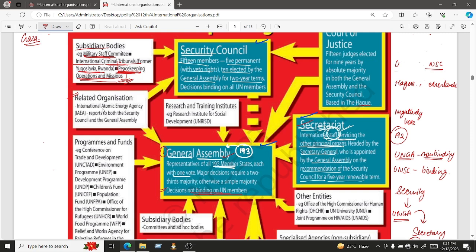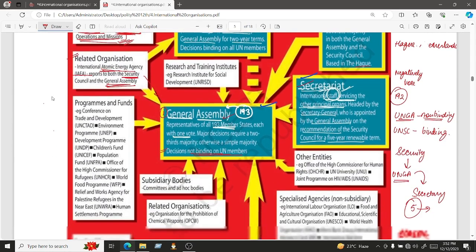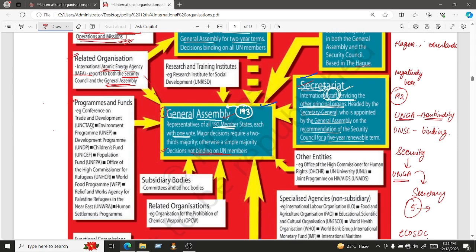The first one is the International Atomic Energy Agency. It's an agency that is working towards the development of atomic energy. They are trying to do some research and bring new technologies regarding atomic energy. It is dedicated to the study of atomic energy only, and it is responsible to report to both the Security Council as well as the General Assembly. That means whatever research or data they have, they have to report it to the Security Council as well as to the General Assembly. Then we have certain programs and funds.